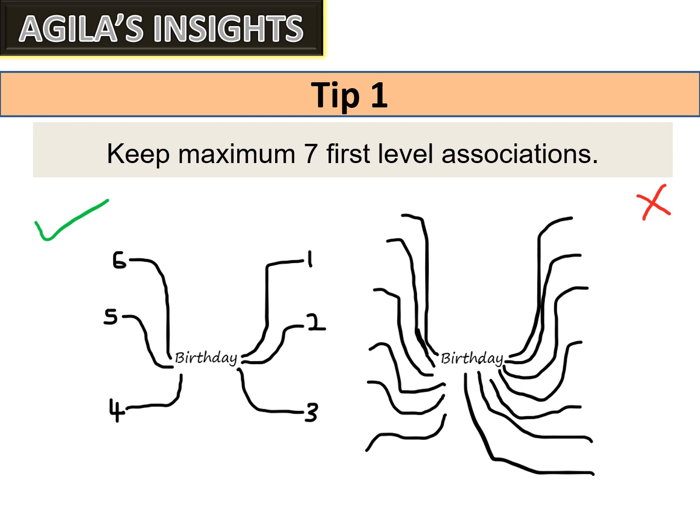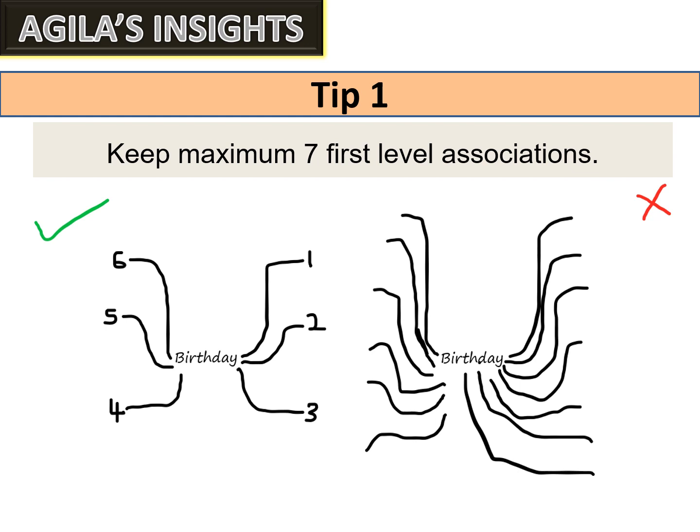In the green tick, I have only 6 first level associations, whereas in the second one you have a lot of innumerable first level associations. So it is not advisable to keep too many first level associations.